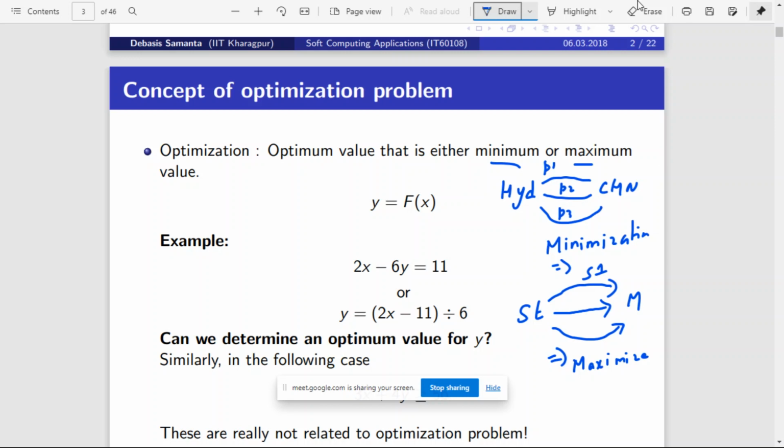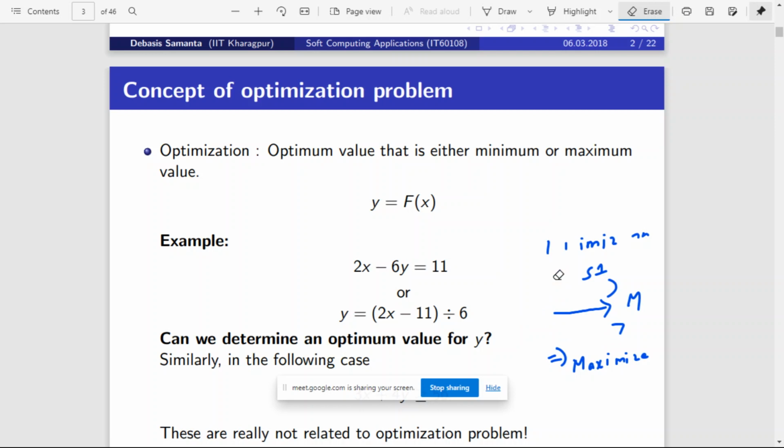Okay. So generally, not all problems, but generally problems can be represented mathematically. That is called mathematical modeling. In any scientific approach, first the scientists or engineers try to model the problem mathematically.